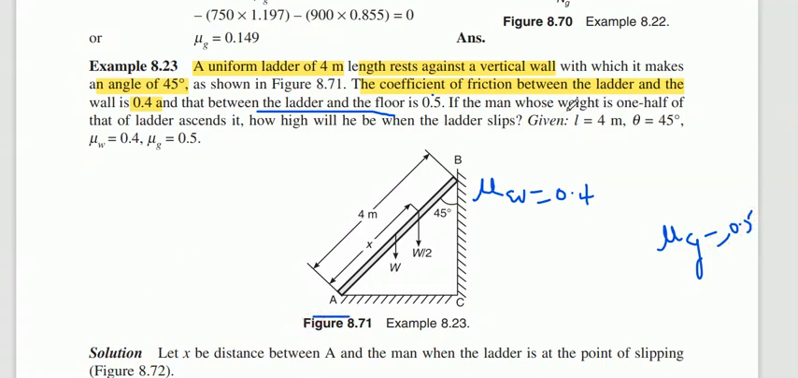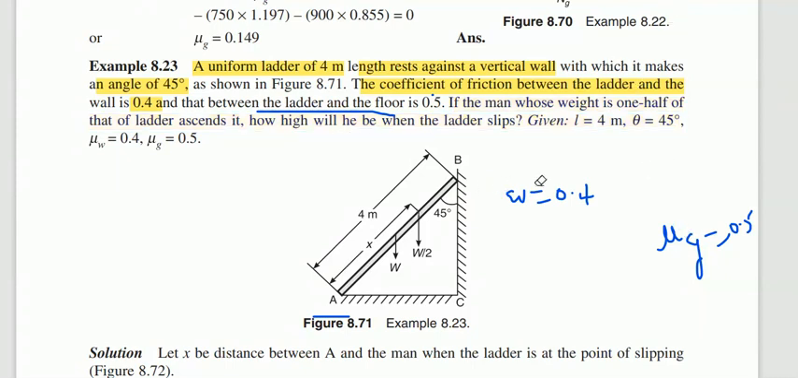A man whose weight is half of the weight of the ladder is climbing. You can observe here, the man who is climbing on the ladder, the weight of that man is half of the weight of the ladder. So then what you need to find out? If he is climbing on the ladder, at what distance will he be when the ladder slips? That is, when the ladder has a tendency to slip, at what distance is the man from the bottom as the ladder is ascended? So you need to find out what is the x distance.